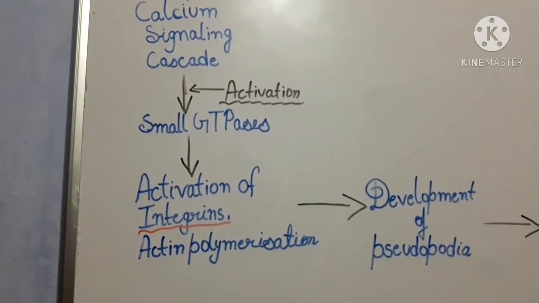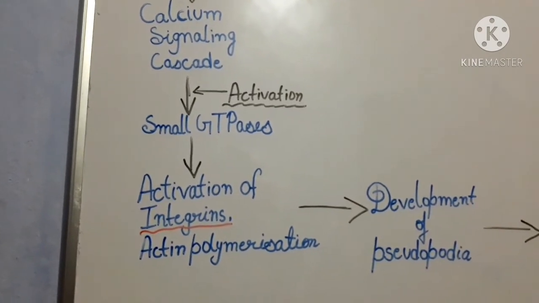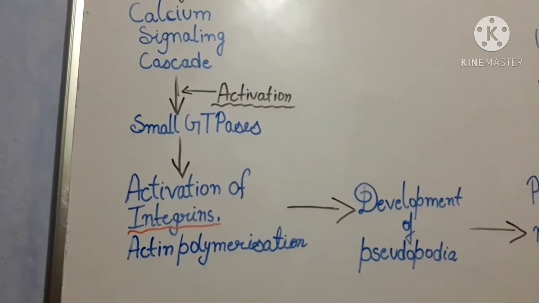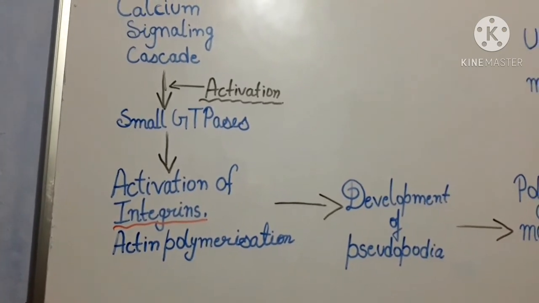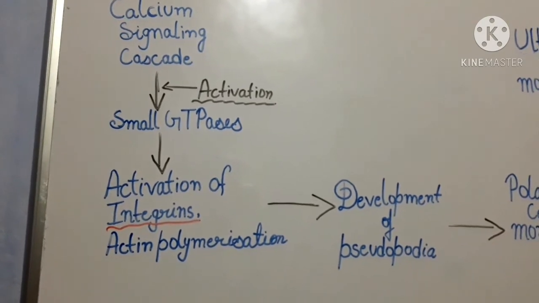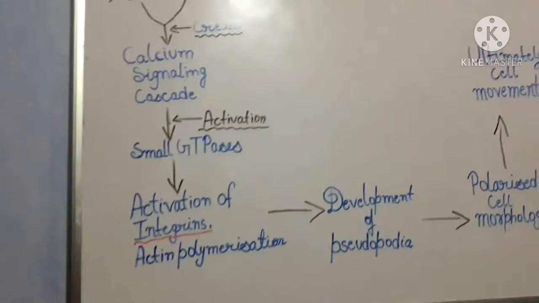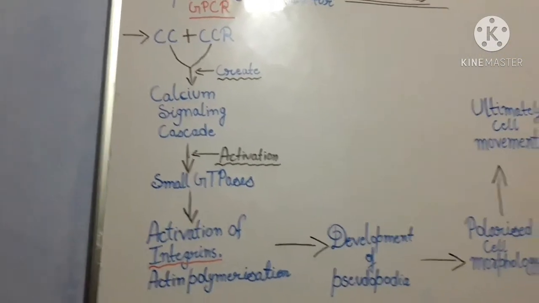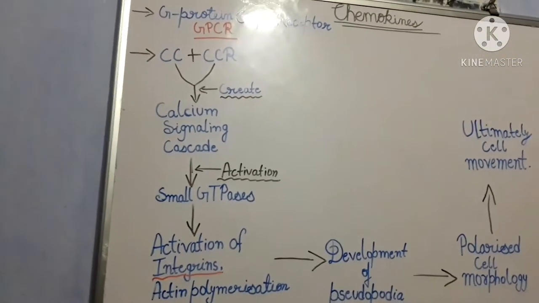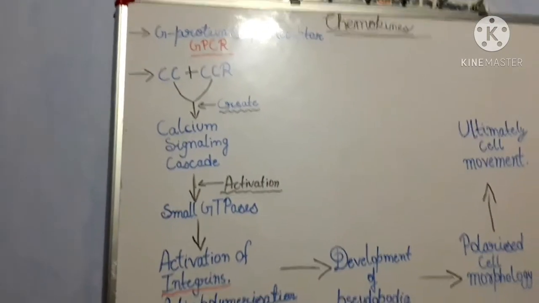Integrins are also proteins which attach the cell cytoskeleton to the extracellular matrix, ECM, biochemically, by sensing whether adhesion has occurred. This is the ultimate cell movement pathway when CC chemokine binds with chemokine receptor.